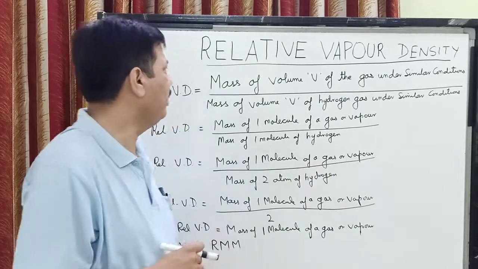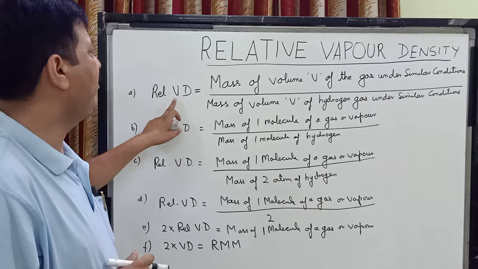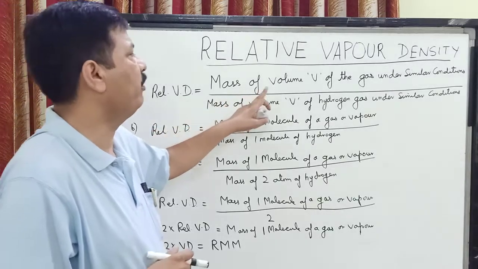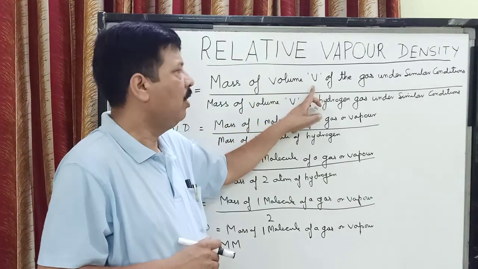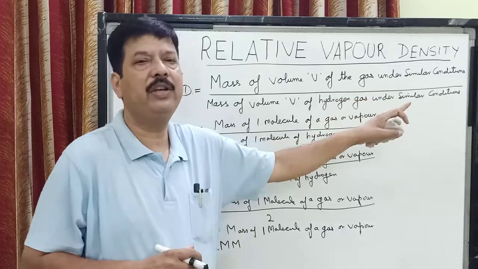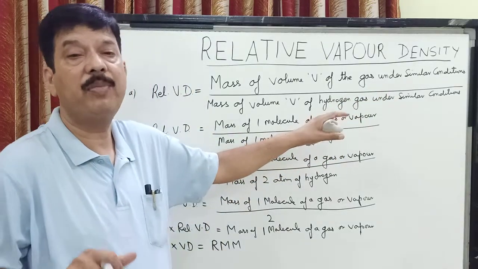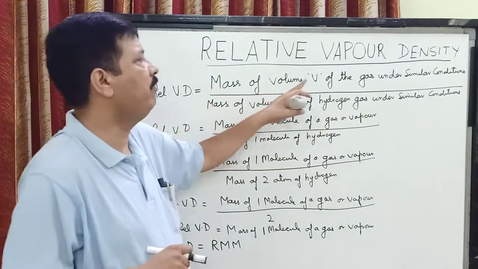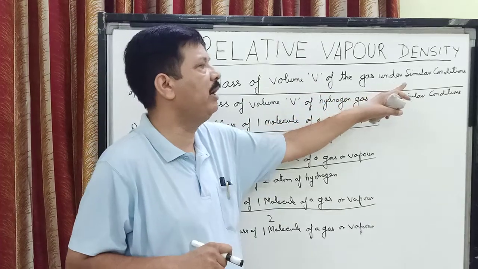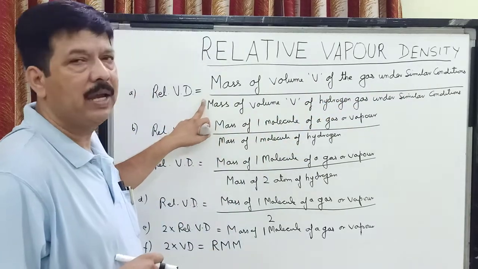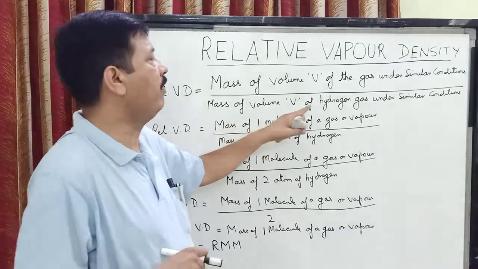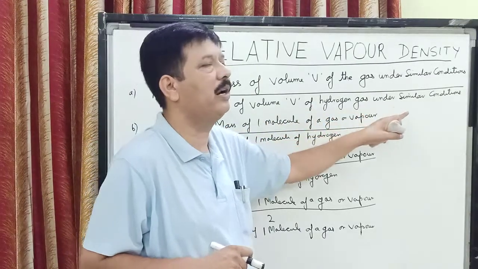So we say that relative vapor density is equal to the mass of volume V of a gas under similar conditions, here conditions are temperature and pressure, divided by the mass of volume V of hydrogen gas under similar conditions.